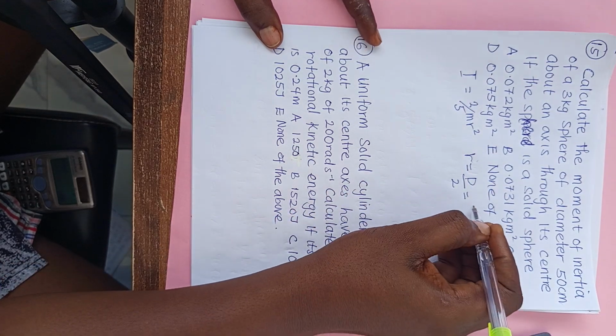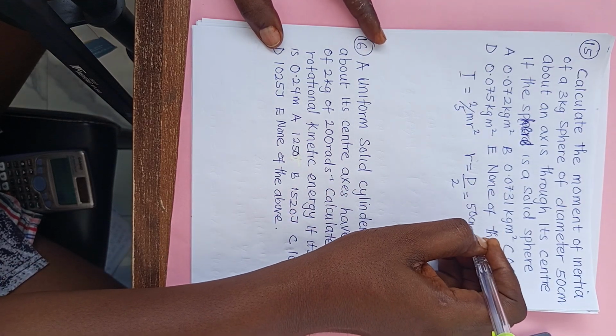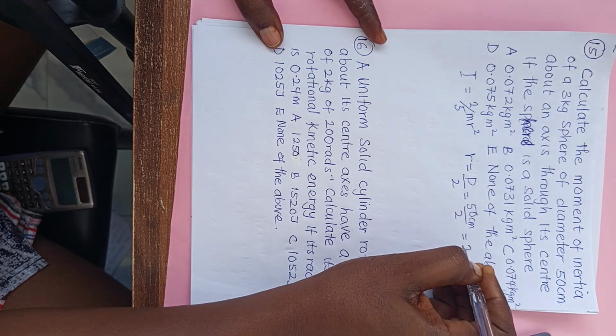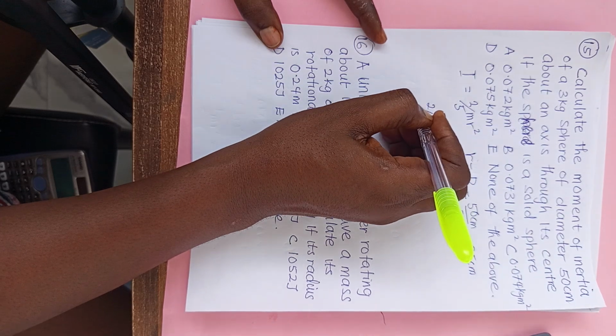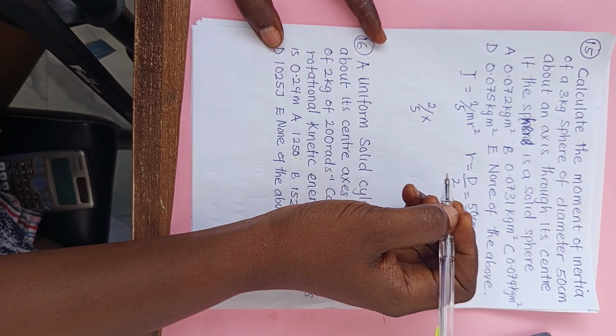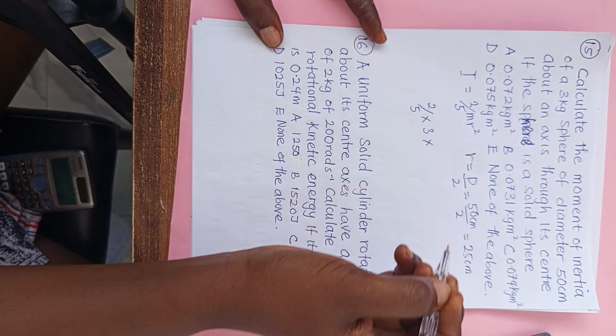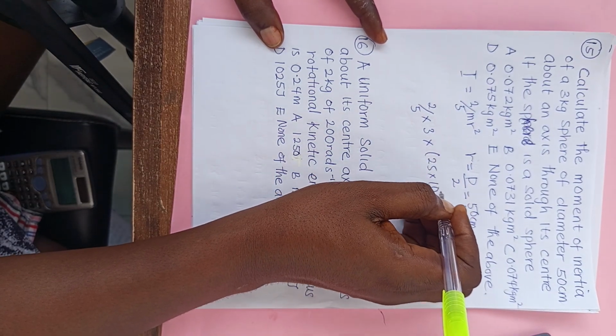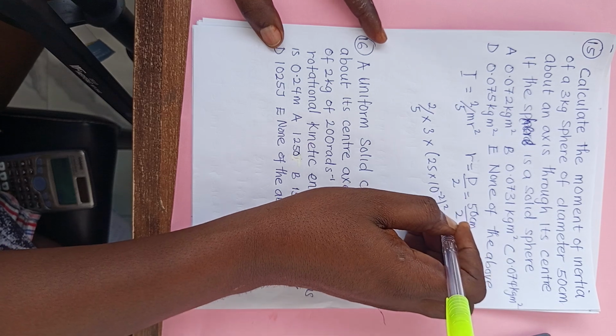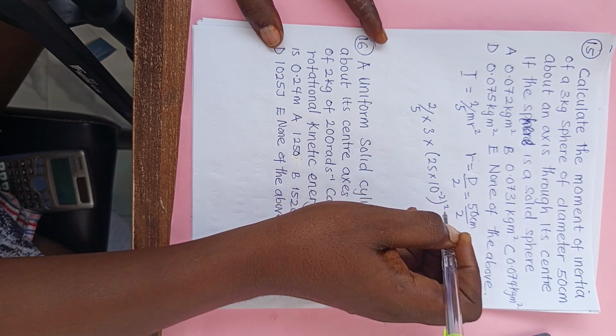The diameter is 50 centimeter divided by 2, so we have 25 here. So we have 2/5 times the mass times 25 times 10 to the power minus 2, all square.